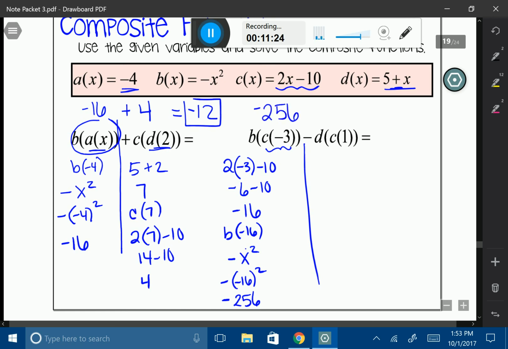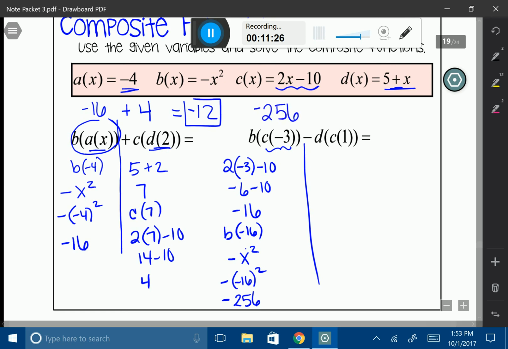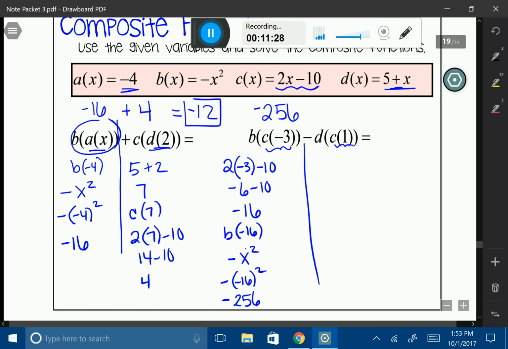Now I want to work with my D of C of 1. All right, well, work on the inside first, C of 1. So I want to take my C function and say 2 times 1 minus 10. Which is going to be 2 minus 10, which is going to be negative 8. And then I want D of negative 8. So I'm going to say 5 plus negative 8. And that's going to give me negative 3.